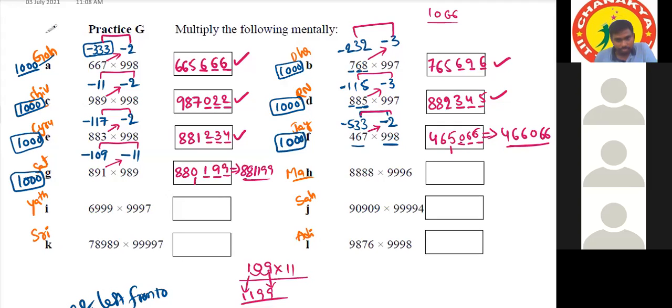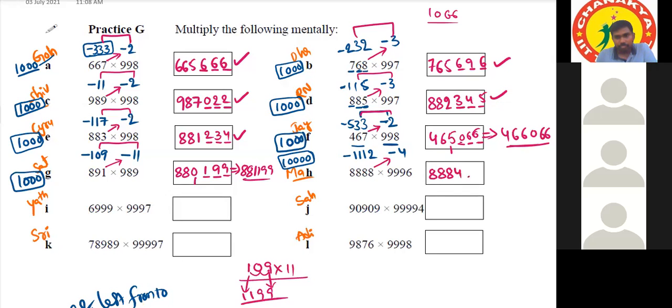Sir, the base is 10,000. Okay. Sir, 8,888 is minus 1,112. Okay. Sir, and 9,996 is minus 4. Okay. Sir, I will do 8,888 minus 4, which is 8,884. Okay.